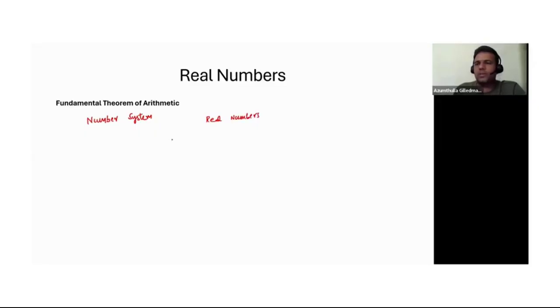can basically be divided into two parts: rational numbers and irrational numbers. So real numbers can be divided into rational and irrational. In rational, we can say the rational numbers can be integers.